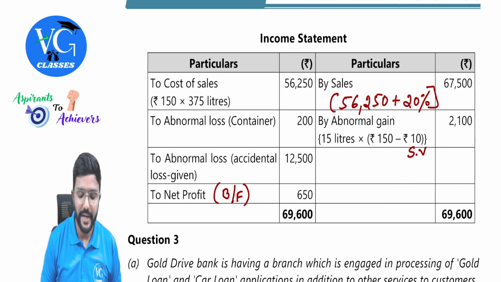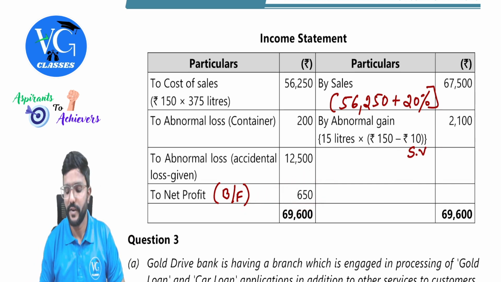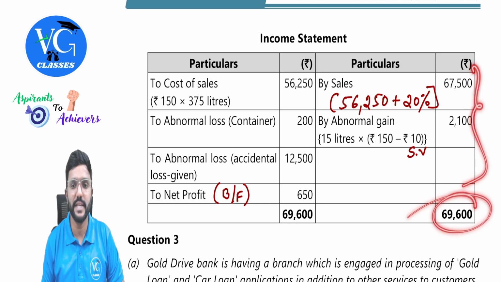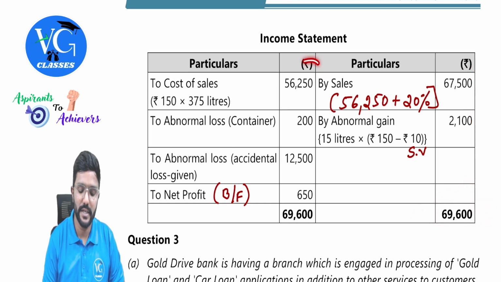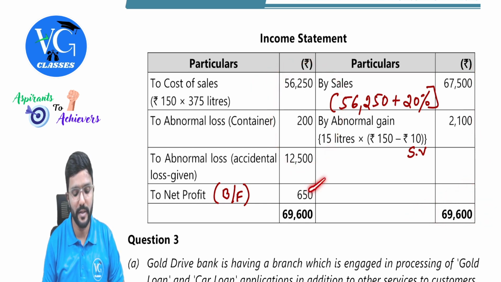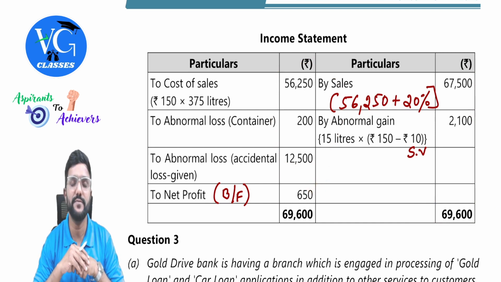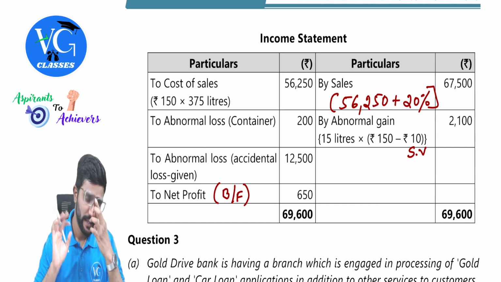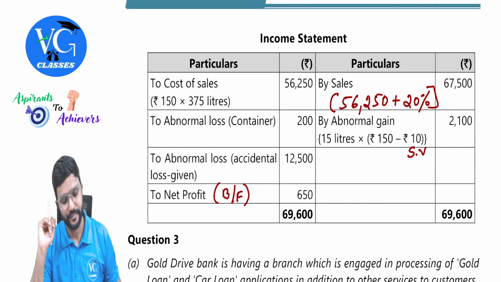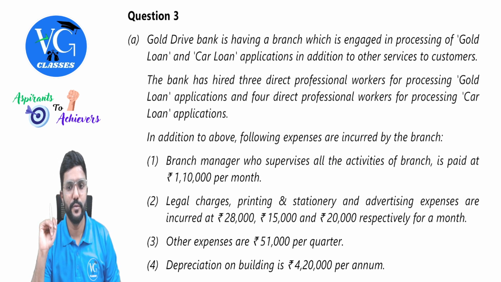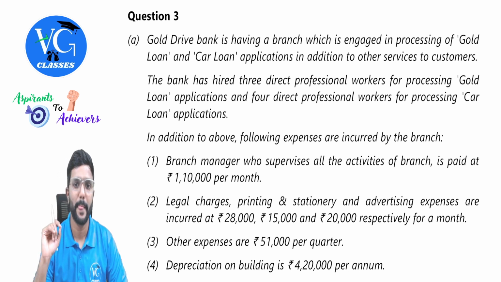Fine. So we will get a net profit, which is a balancing figure, 650. First, the total of the credit side is more, 600. Deduct all the debit items. You will get the balancing figure as net profit, which is 650, guys. Yes. Okay. Let us move to question number 3.